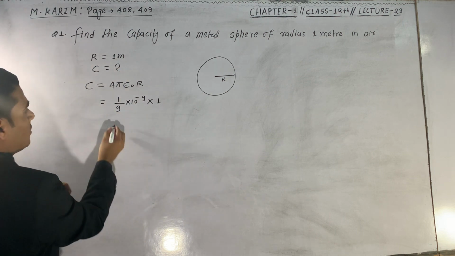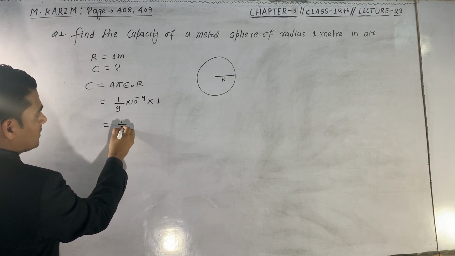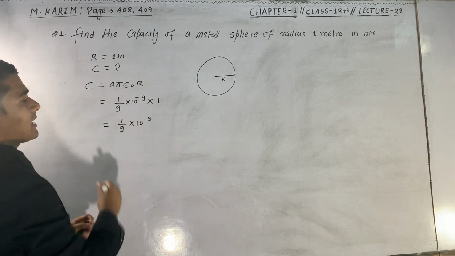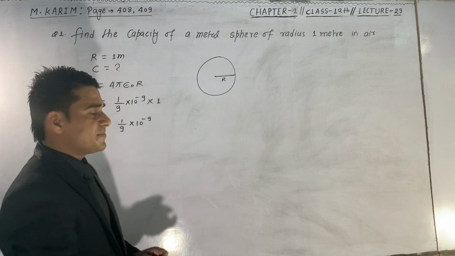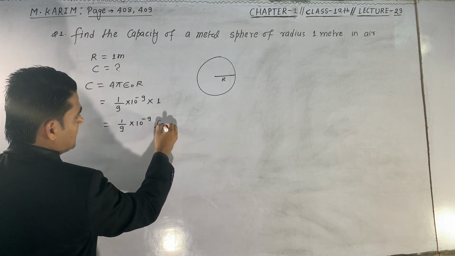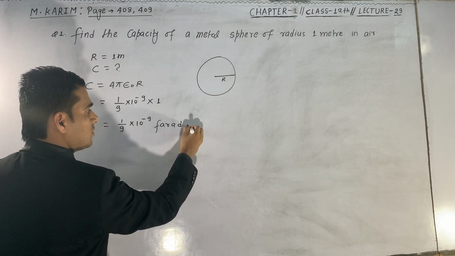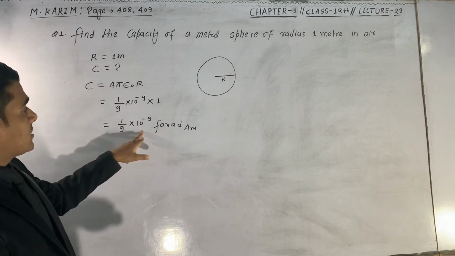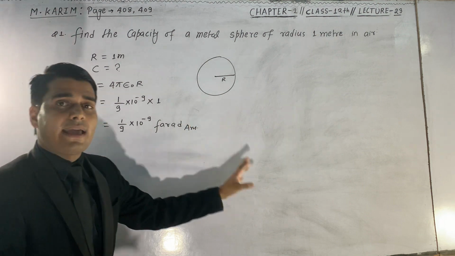So the total value will be 1 upon 9 into 10 to the power 9. This is capacitance, and the SI unit of capacitance is farad. So this is your answer: 1 upon 9 into 10 to the power 9 farad.